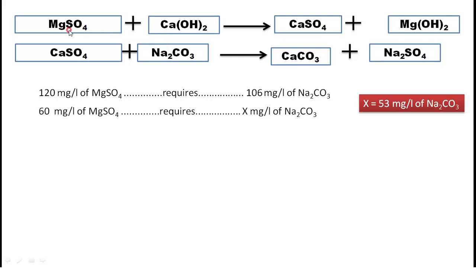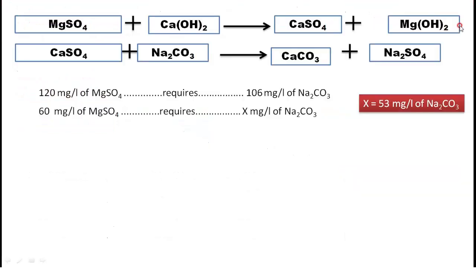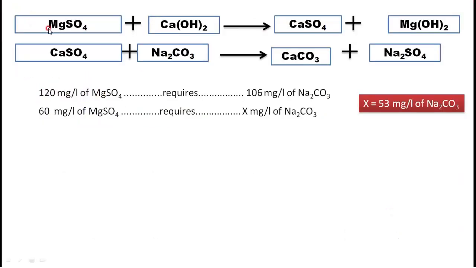For MgSO4, how much did we have? We had 60 mg per liter of MgSO4. For that, how much lime is required, we determined in the previous slide. This much, 28 mg per liter of lime, was required. Now, to remove this MgSO4 we require soda also.